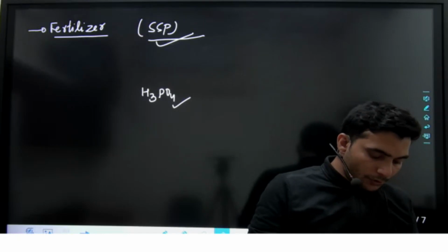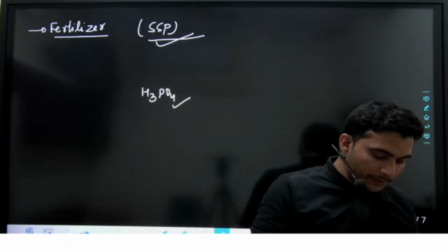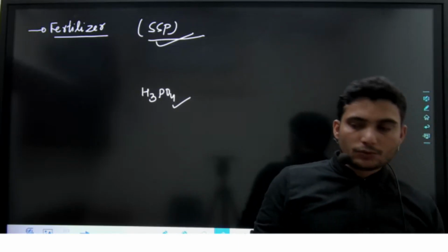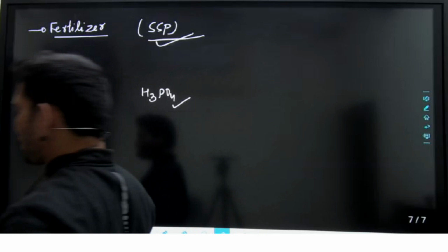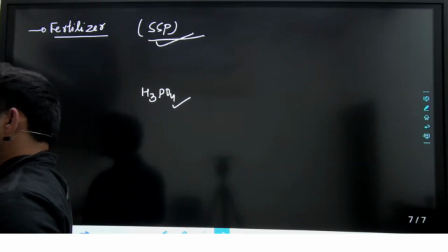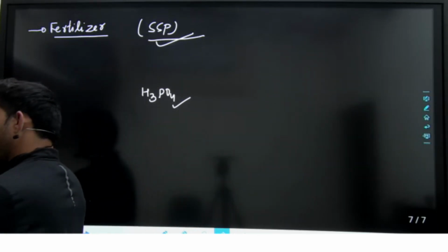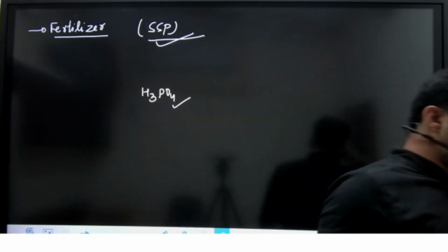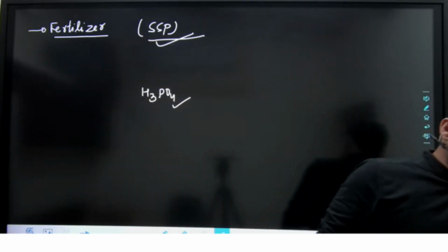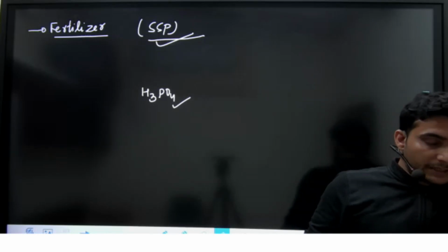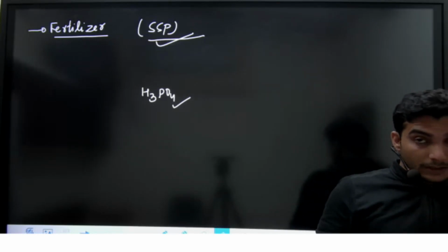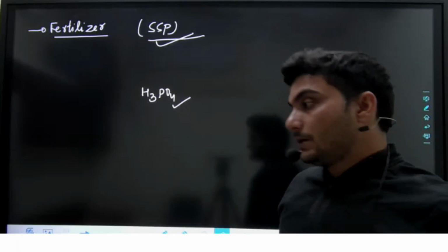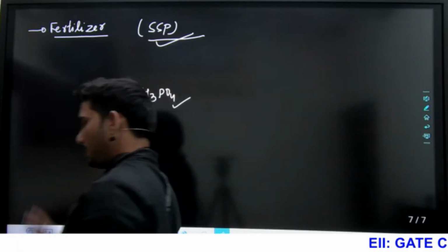HCl is the most corrosive acid, so mild steel and stainless steel cannot be used due to its corrosiveness, and it is a strong acid. We will use Hastelloy, the nickel based alloy. If you are interested to know what the composition is, you can Google Hastelloy. Simply, it contains nickel, okay, and other substances.